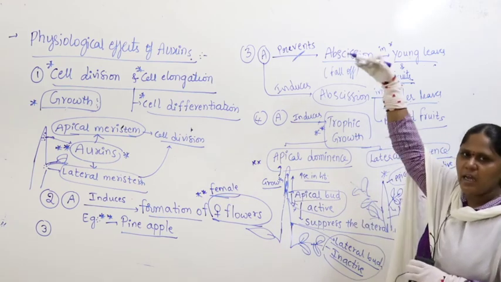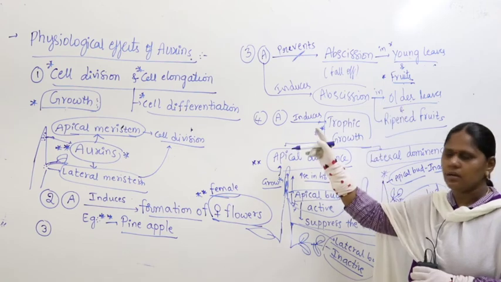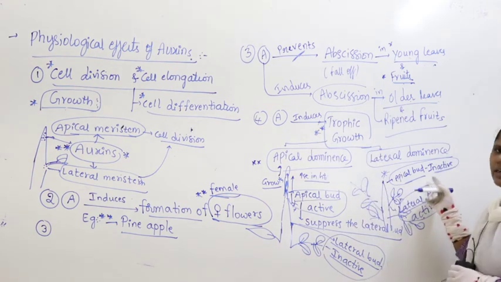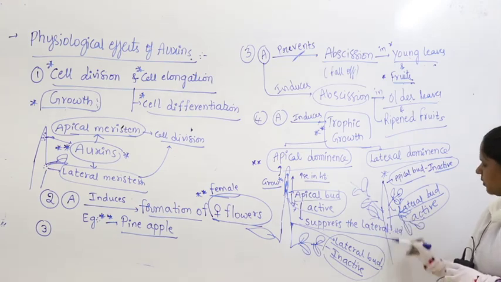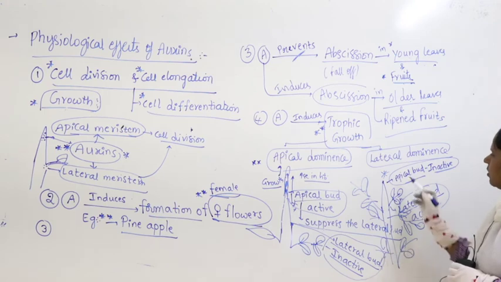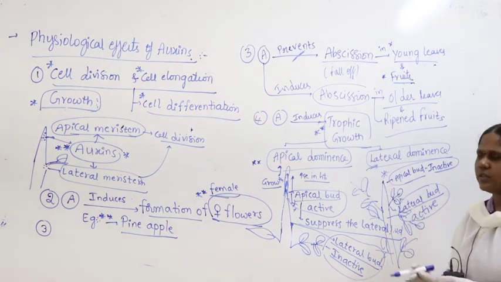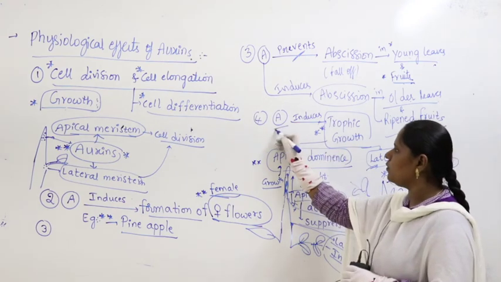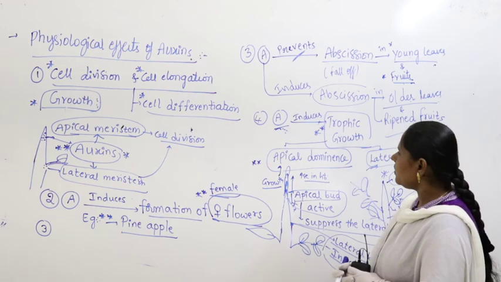After growing certain height, then what will the plant decide? Apical bud becomes quiet, apical bud becomes inactive, then lateral bud becomes active, then huge branches formation takes place. That is called lateral dominance. So who is responsible for that? Again it is nothing but who? Auxins.